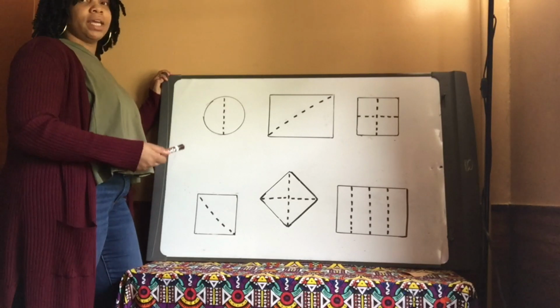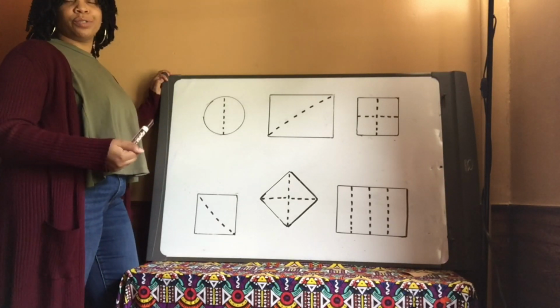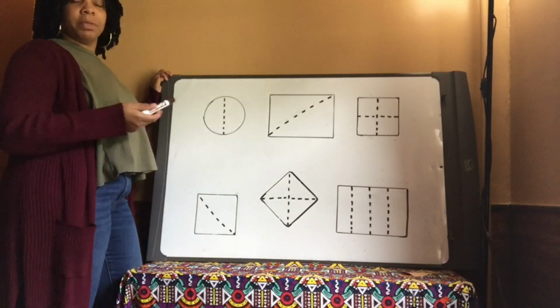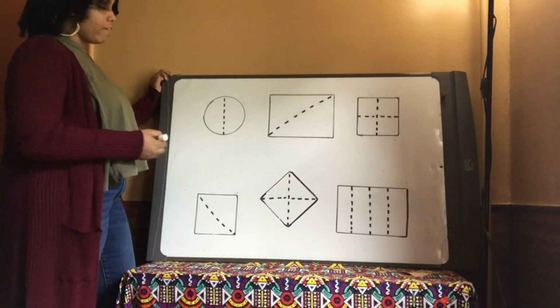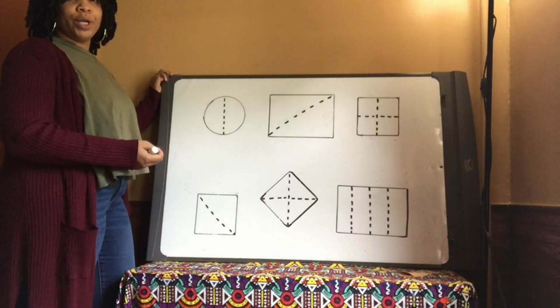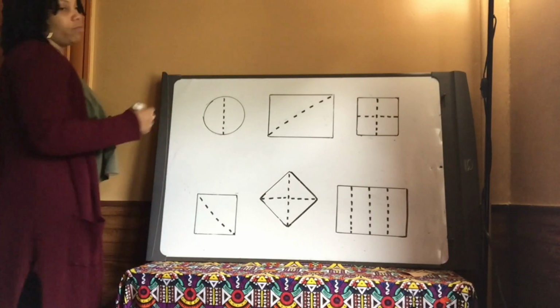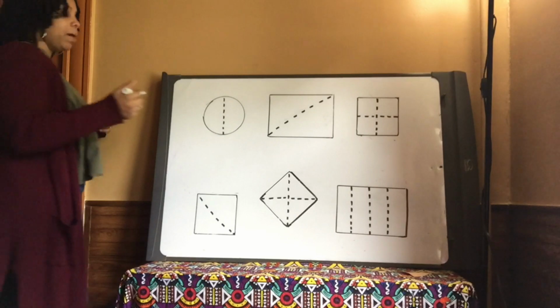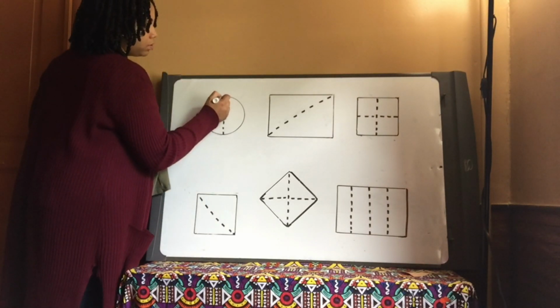If we are shading in a shape that is divided into quarters or fourths, then it's going to be the shape that has 4 equal parts. Okay, Bo? All right, so this shape here has 2 equal parts, so we know that it is divided into 2 halves. I am going to represent 1/2 by shading in one of the equal parts, just like this.